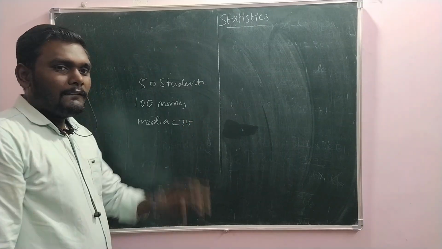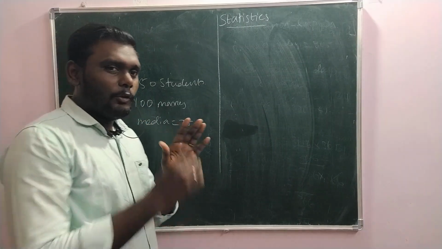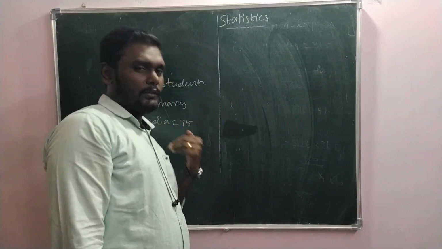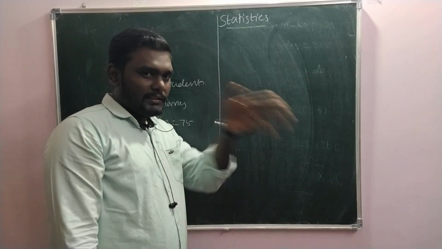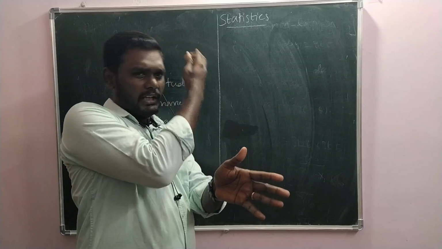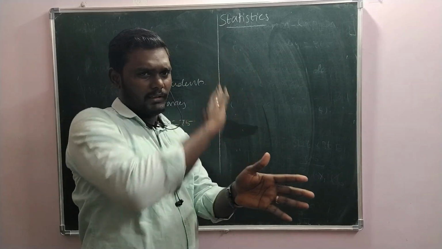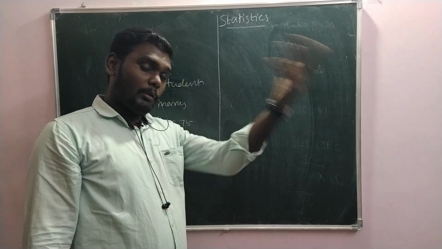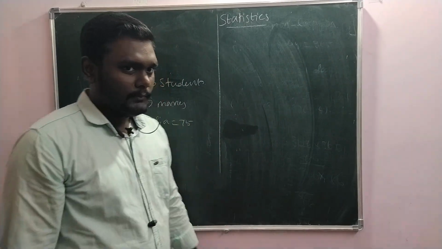That means 50% of the students scored above 75, 50% of the students scored below 75. This is the middle. 50% is above, 50% is below. So 50% of the students scoring more than 75 is a good sign, right?